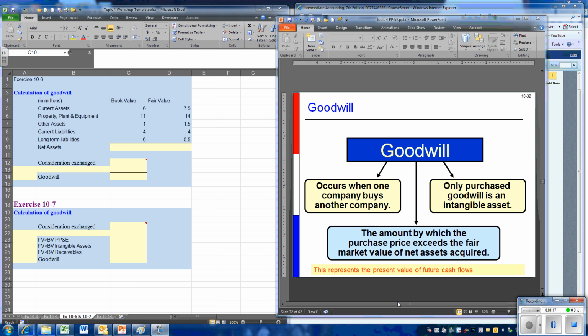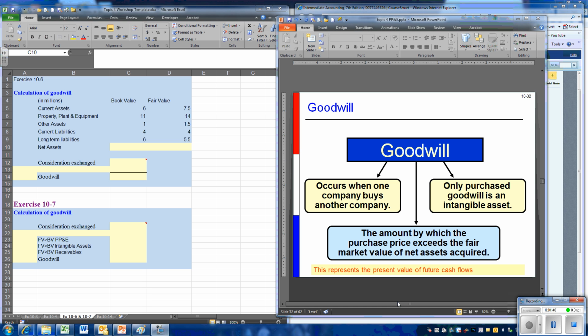These are major guesses by companies. And recent history has shown us that oftentimes companies overstate the value or believe that a company is more valuable than it actually is. And as you will learn in advanced accounting, that leads us to ask the question: is the goodwill still good?